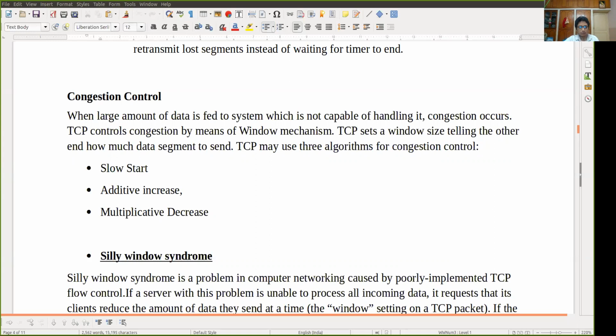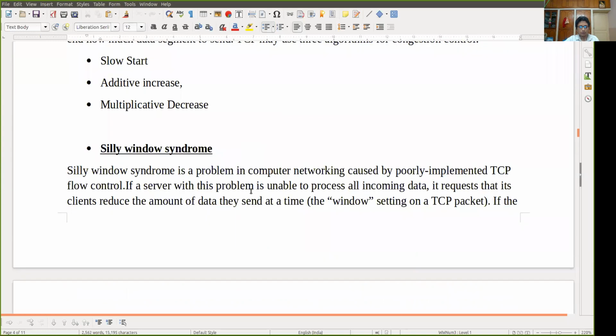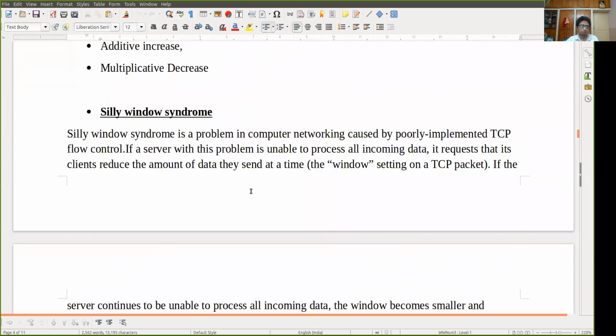So next we can move on. Another very important term is silly window syndrome. The silly window syndrome happens in the TCP protocol. What is that? This is again related to congestion control, that's why I have included it.